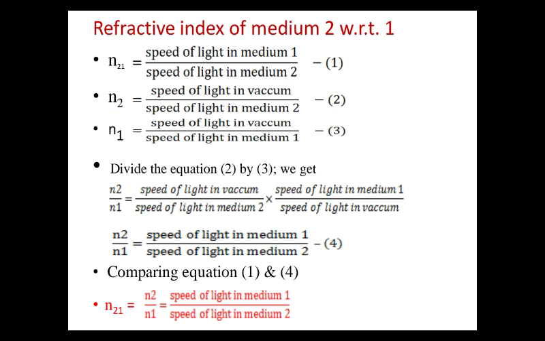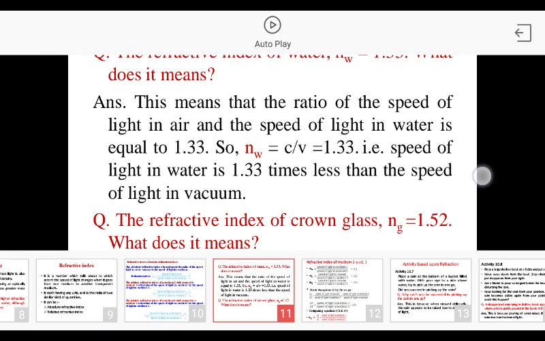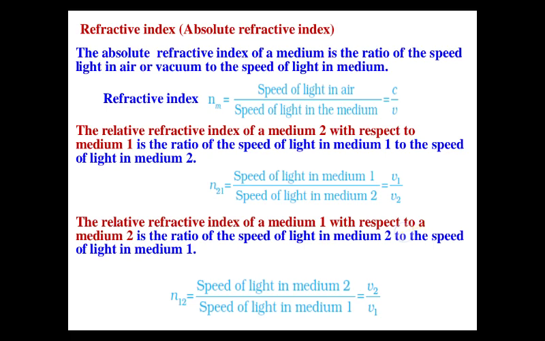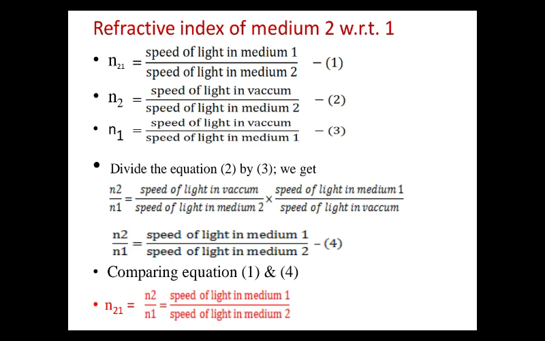So in this case we will write the speed of light in medium 2 in the denominator and the speed of light in vacuum in the numerator. n1 is the speed of light in vacuum with respect to medium 1, so we will write the speed of light in medium 1 in the denominator and vacuum in the numerator. When we divide n2 and n1, then by solving this, finally we will get this equation number 4.